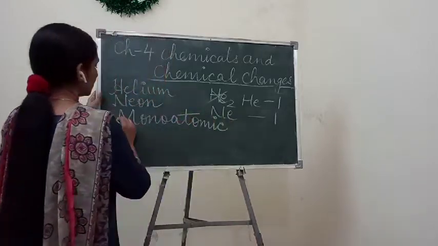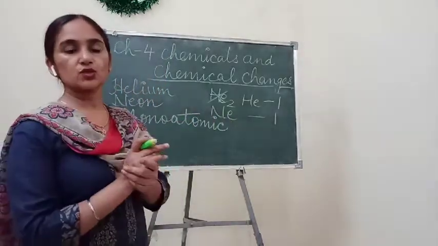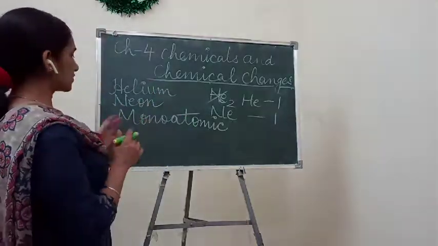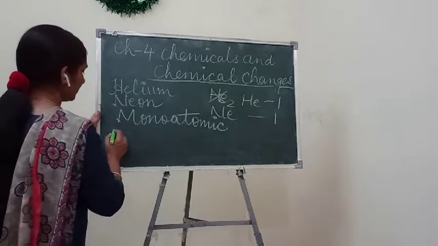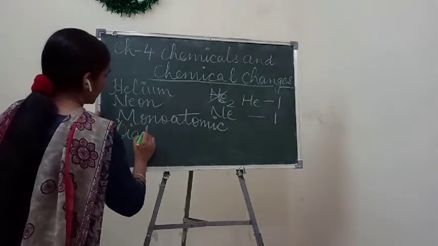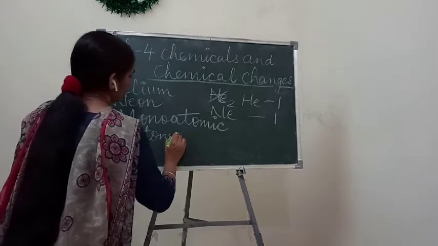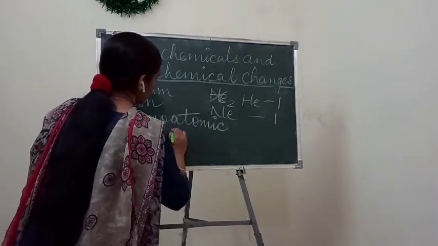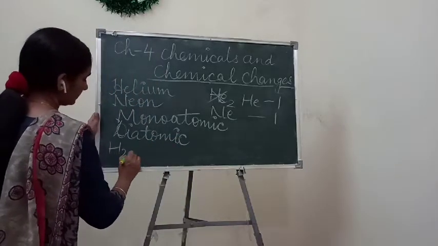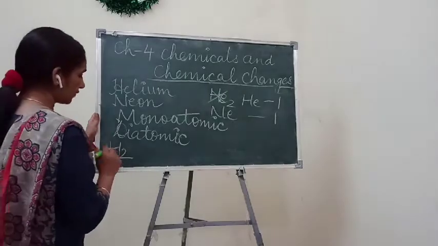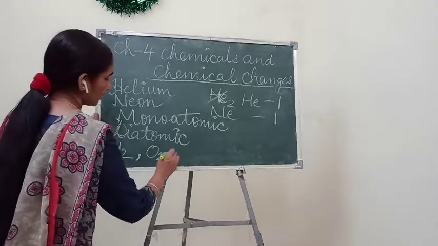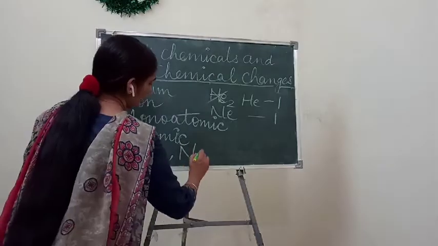And some of the elements show diatomicity or diatomic structure. So what are the elements which show diatomic structure? Diatomic. They exist as diatomic molecules. These are hydrogen, you know that H we write for hydrogen, oxygen, and in the same way nitrogen.